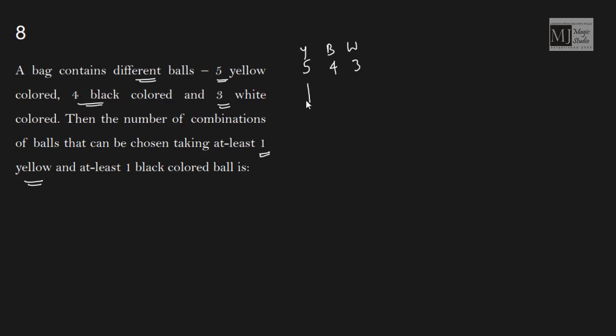We need to choose at least 1 ball which is yellow in color. So it should be 5C1 or 5C2 or 5C3 or 5C4 or 5C5. That means I can choose one yellow ball or two or three or four or five.